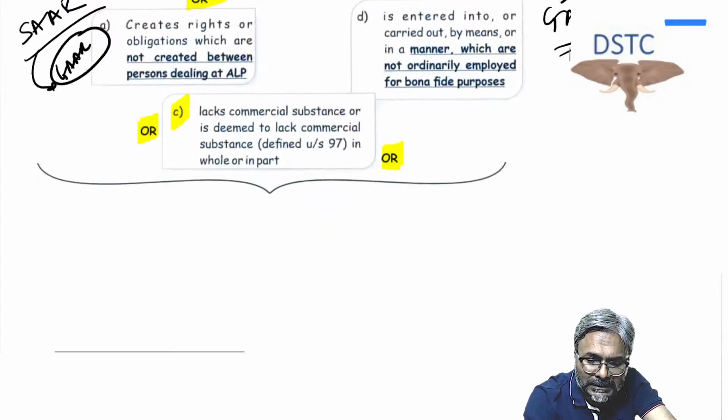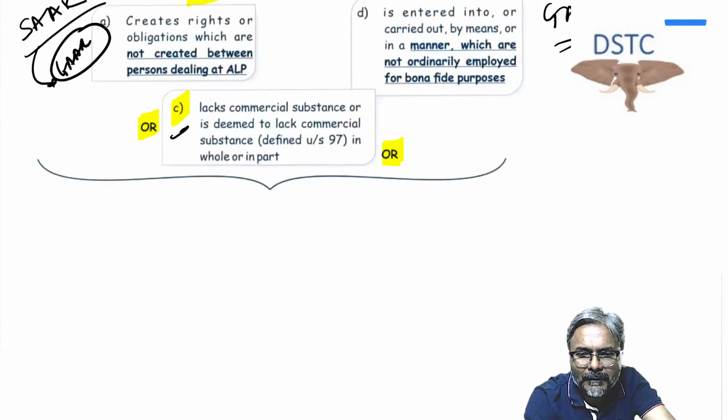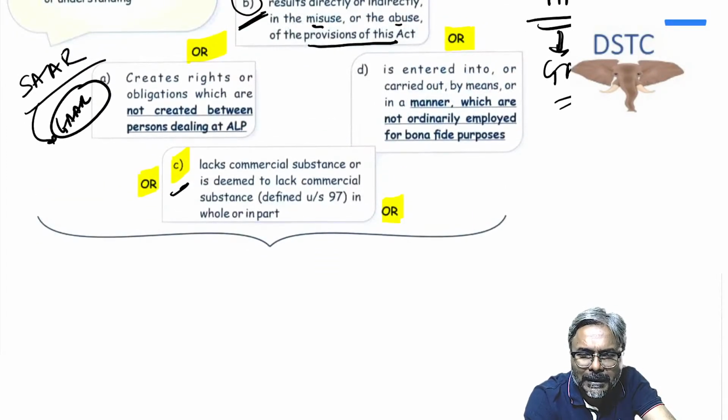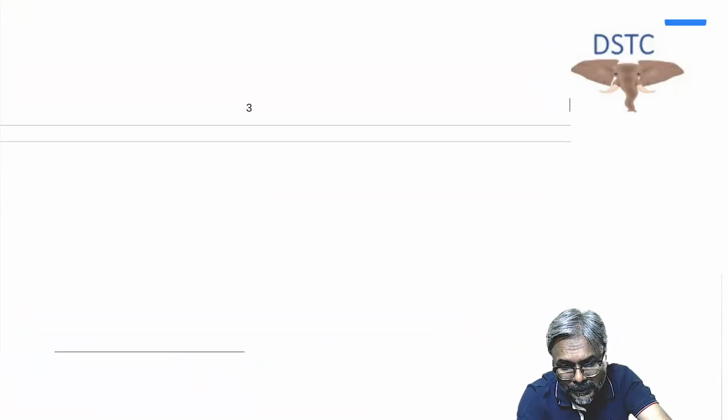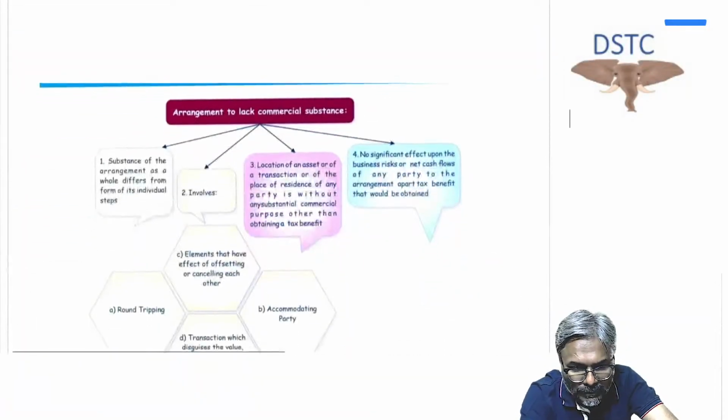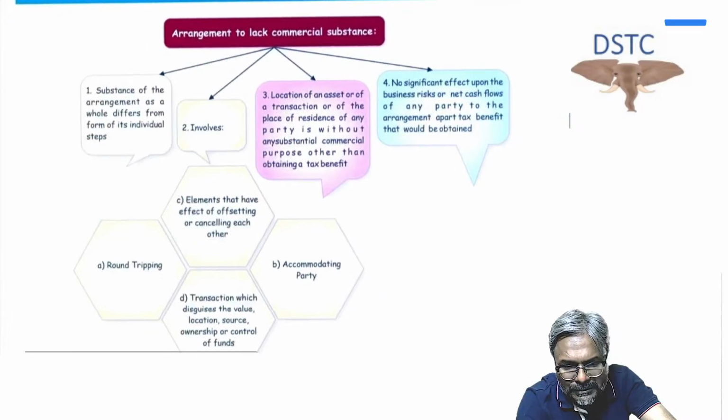Now this point number C is the game. And what is point number C? Lacks commercial substance or is deemed to lack commercial substance. Now students, this lacks commercial substance or deemed to lack commercial substance. If you see over here in this particular context, have a look: an agreement which lacks the commercial substance.